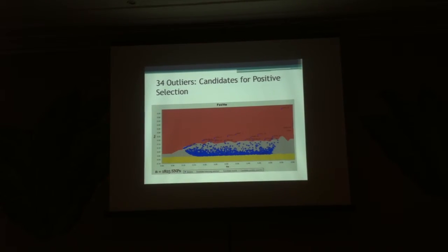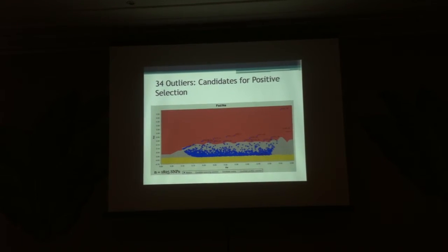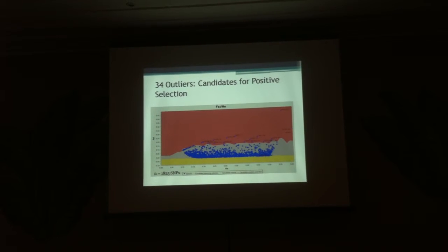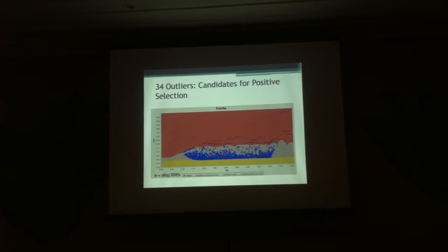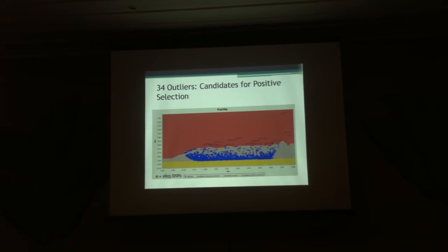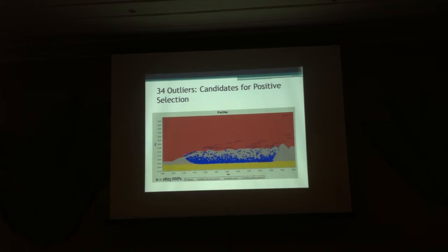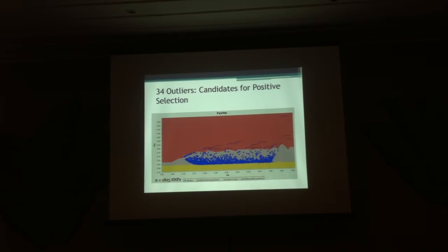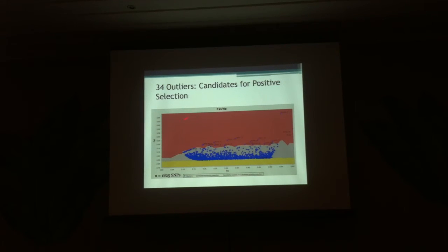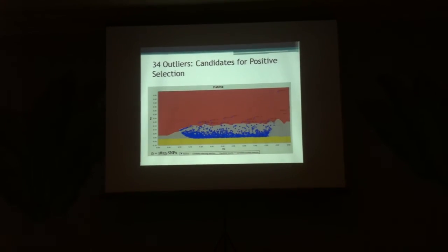In addition to just looking at that top 10 percentile of FSTs, we also used the program LOSITAN to identify potential outliers under divergent selection. Here we're looking at a plot of heterozygosity versus FST. Each of these different blue dots is a different SNP locus, and the shaded background colors on the graph are based on simulations run in LOSITAN. And I'll focus on this red region here, which are all potential outliers for